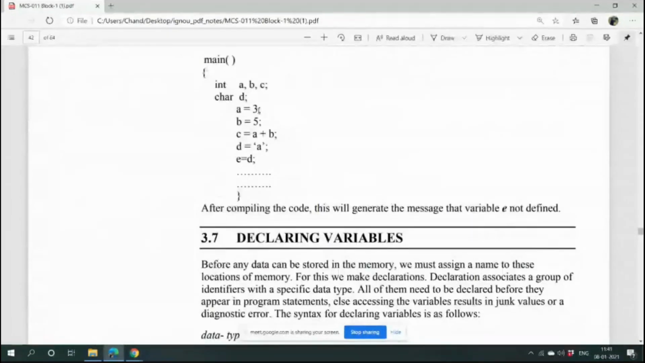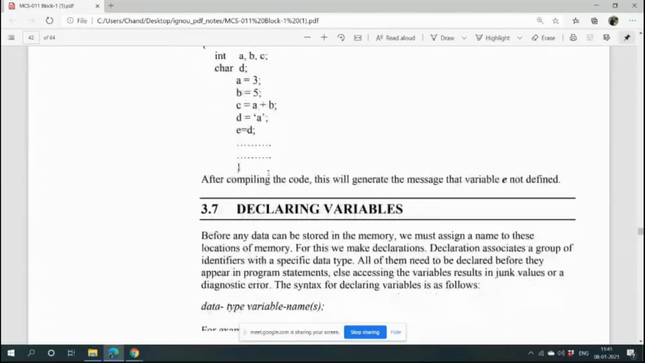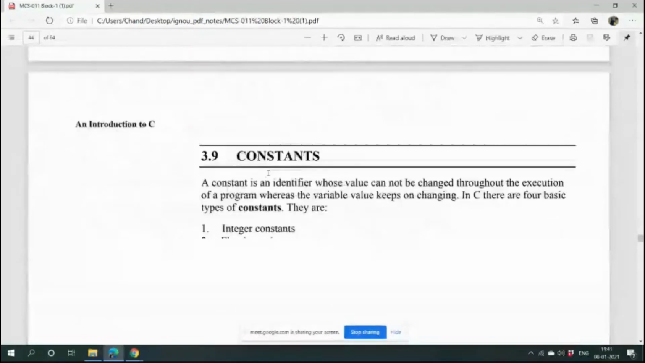A equal to 3. A is what type? Integer type, and you have given one integer constant here. 3 is an integer constant. B is an integer variable. 5 is an integer constant. If they are float, then their values will be float. If they are char, their values will be char. So all the values are generally the constants. Okay.